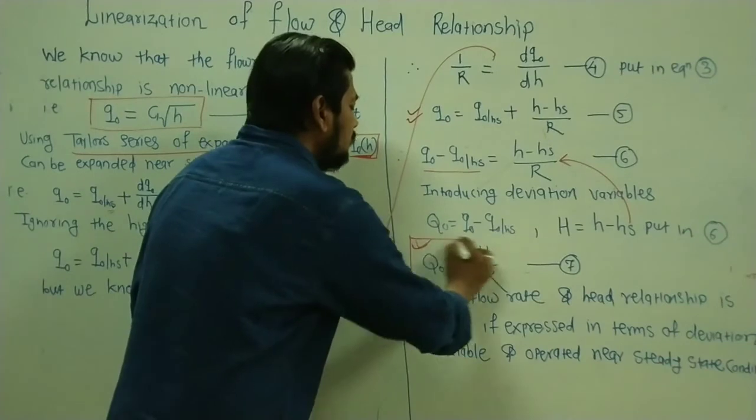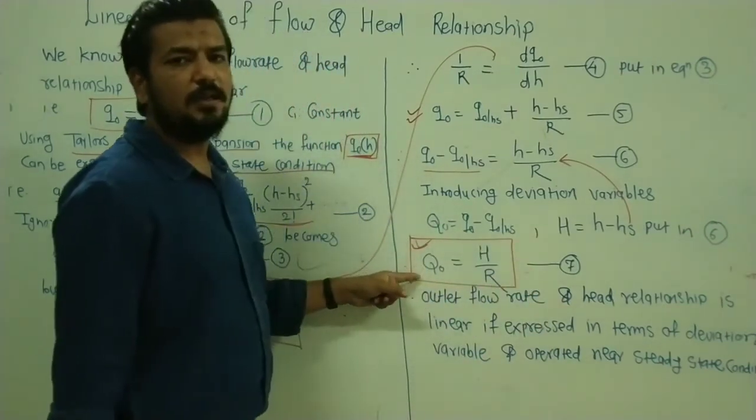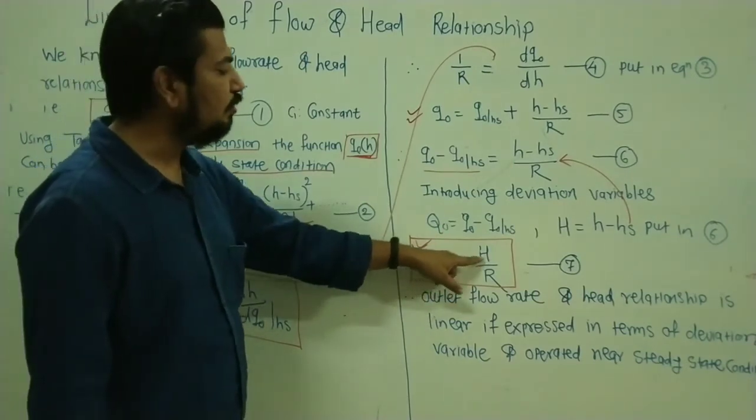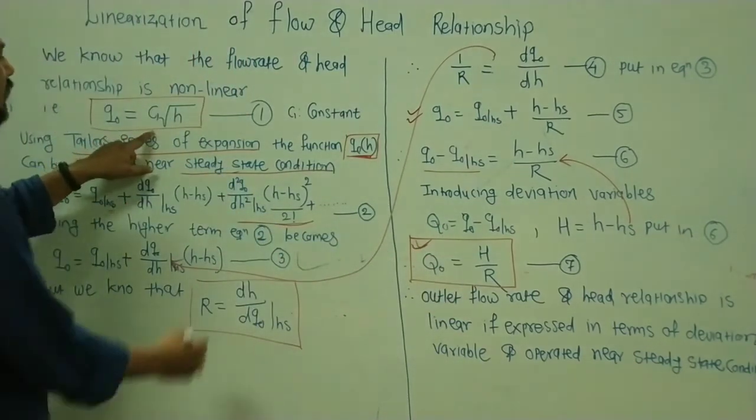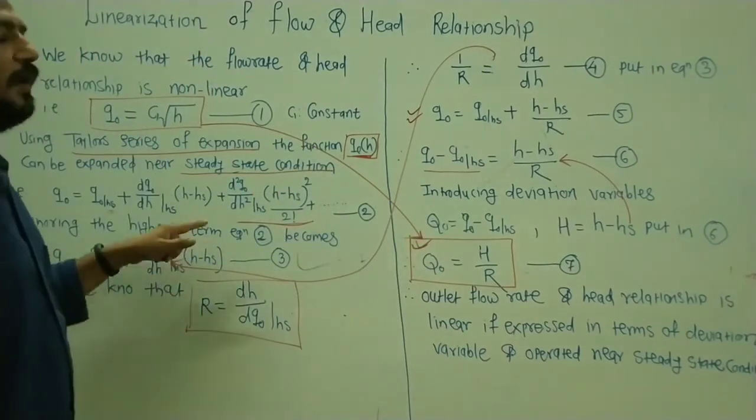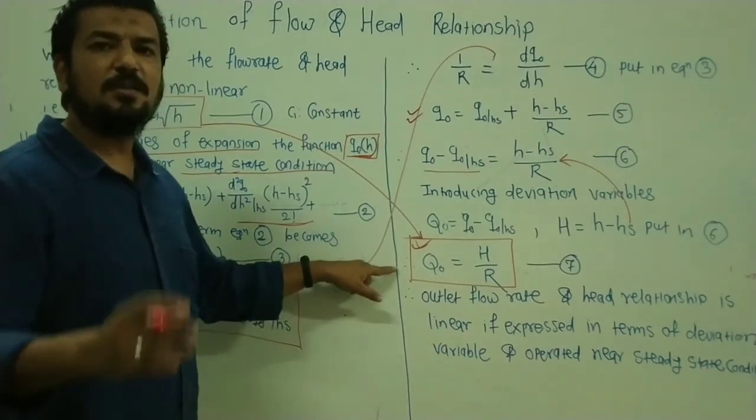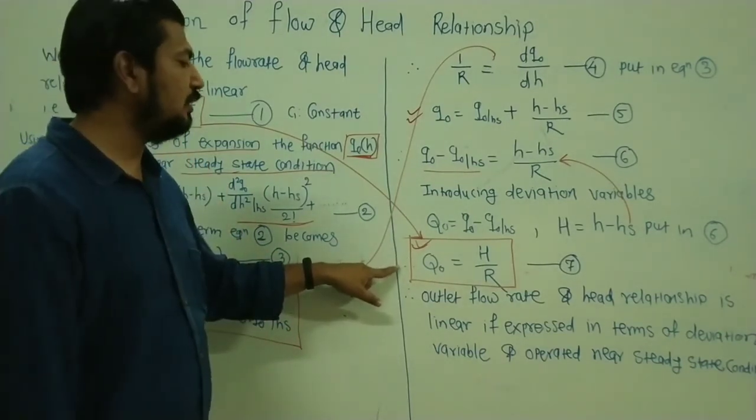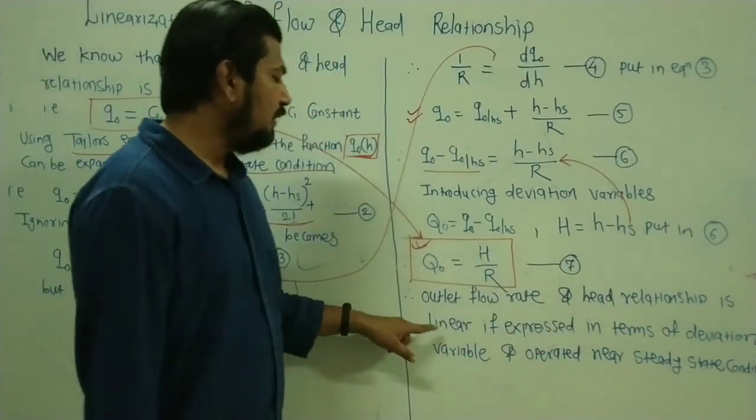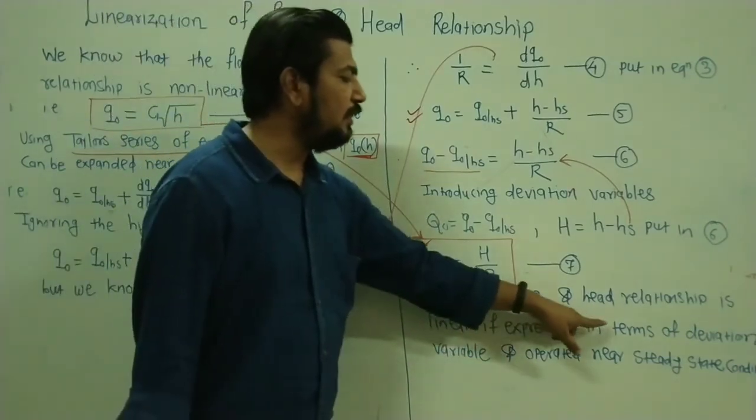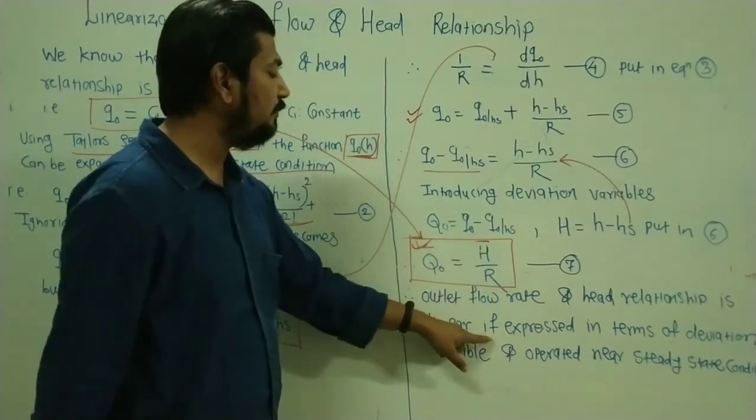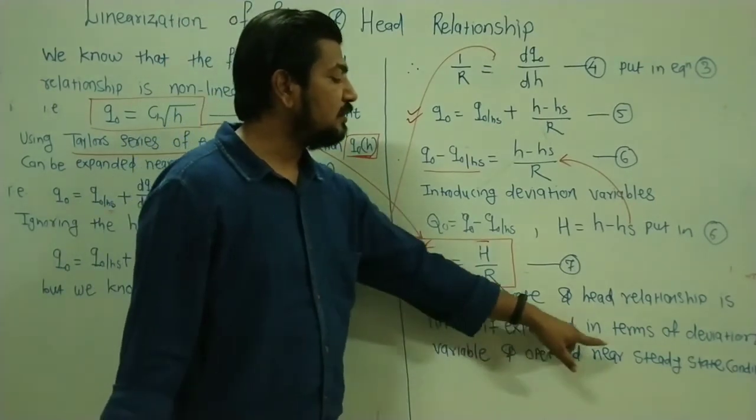Here I have converted this non-linear relationship into a linear relationship, considered as Q0 is equal to H by R. So this non-linear relationship is converted into a linear relationship by using the Taylor series expansion and operating near the steady state condition. So you can say now that the outlet flow rate and head relationship is linear if expressed in terms of deviation variables and operated near steady state conditions.